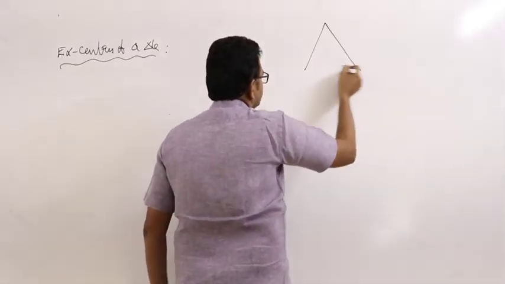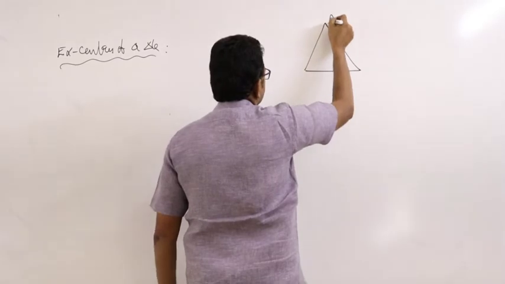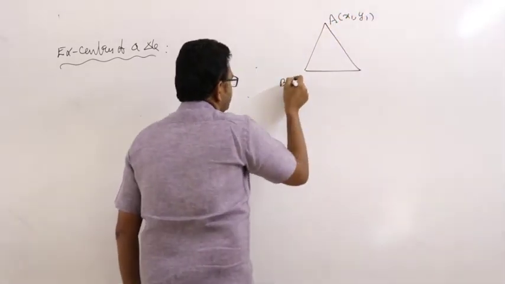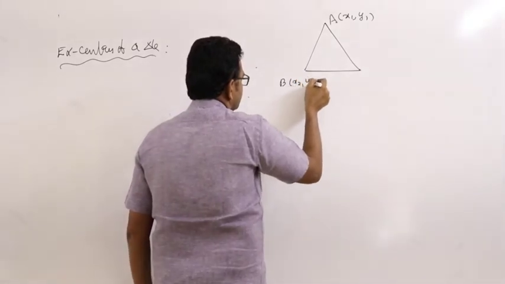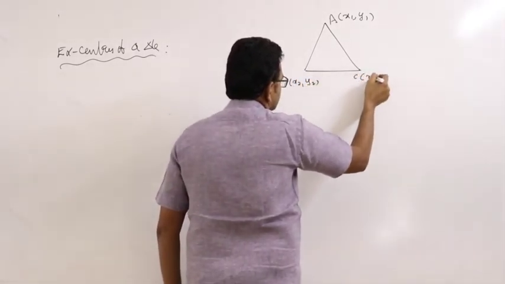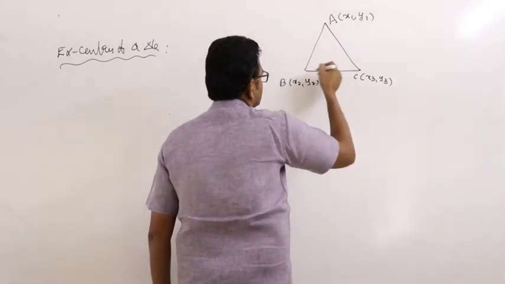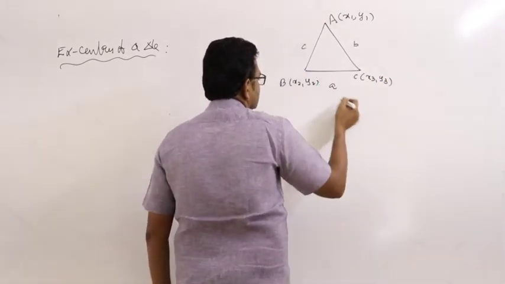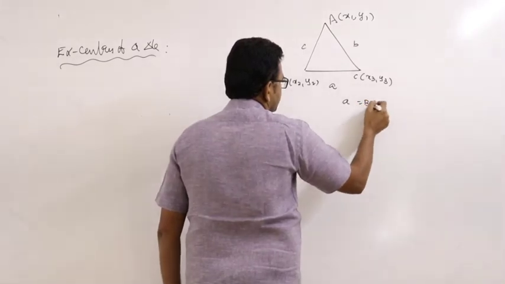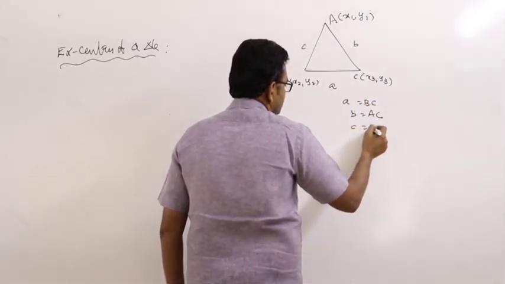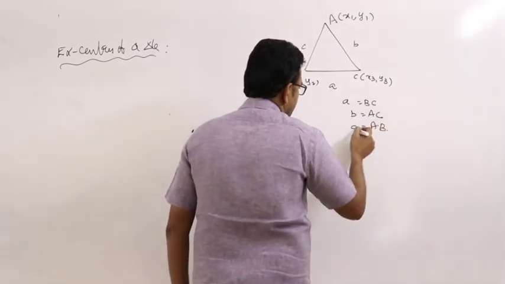Next point. A(x1, y1), B(x2, y2), and C(x3, y3), where a equals BC, b equals AC, c equals AB.